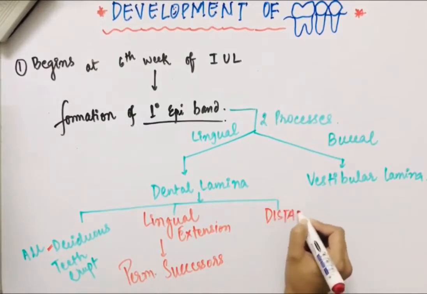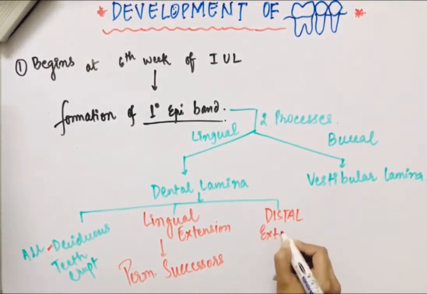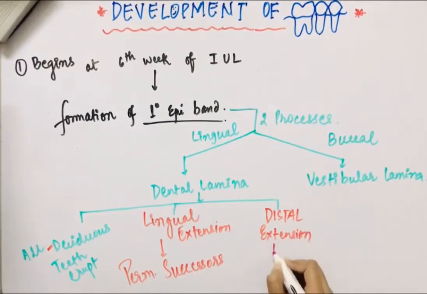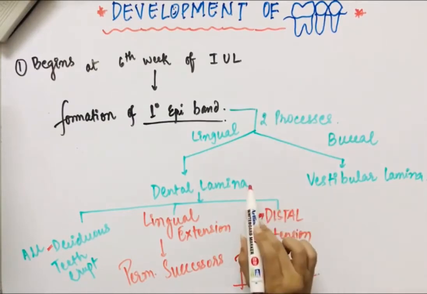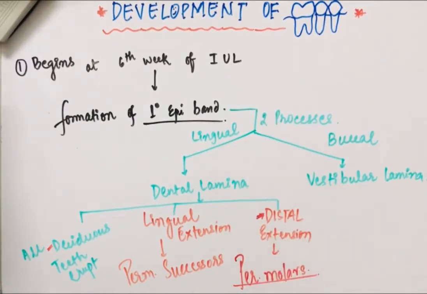And there is the distal extension. So from the distal extension of the dental lamina, what arises? Permanent molars, which are non-succedaneous teeth. The premolars, first and second premolar, arise in the place of the primary molars, and then the permanent molars arise from the distal extension of the dental lamina.